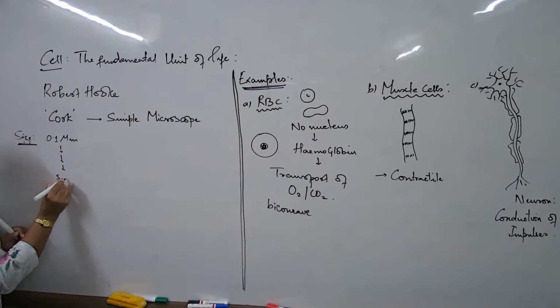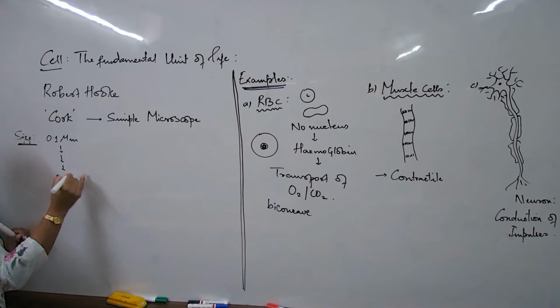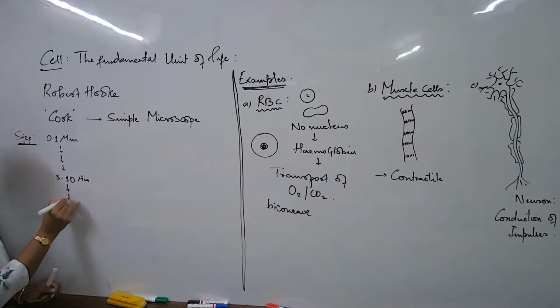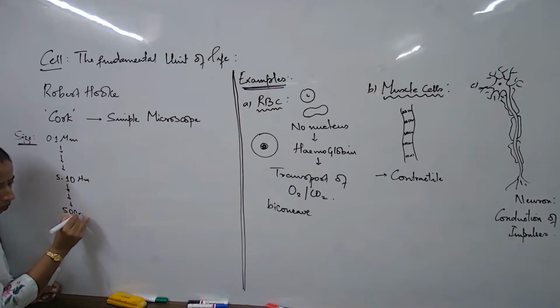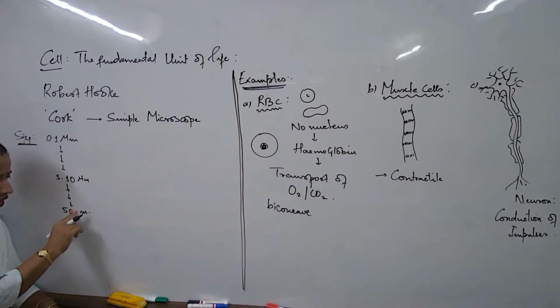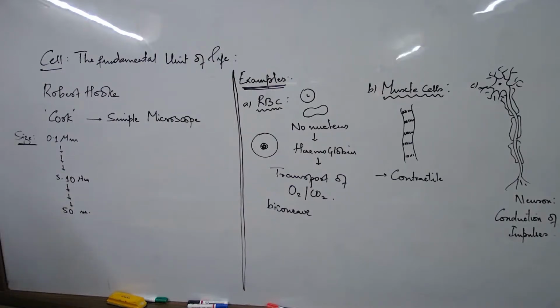And then there can be some which can be quite bigger than them, 5 to 10 micrometer, quite bigger than them, no? And then again, there can be some cells which can be something about 50 to 500 micrometers also, okay? So now that we are talking about something around 50, something around 500, let us talk about a small count here. There are certain cells which are quite big enough.